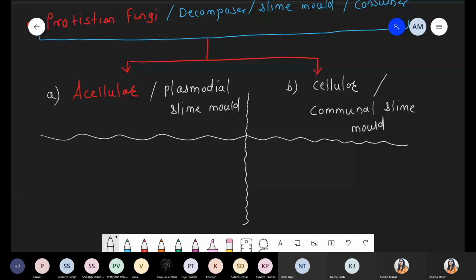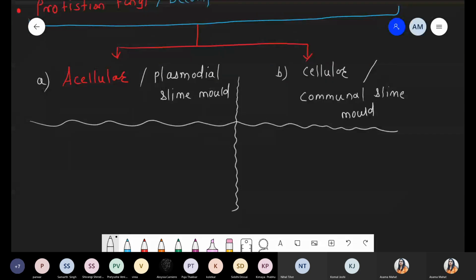So whenever we are talking about cellular, cellular means what? These are the communal slime mold. Communal means what? They cluster, they associate with each other. They form a typical type of structure. Now whenever we are talking about slime mold, for example, this is a single slime mold, and it has the nucleus.